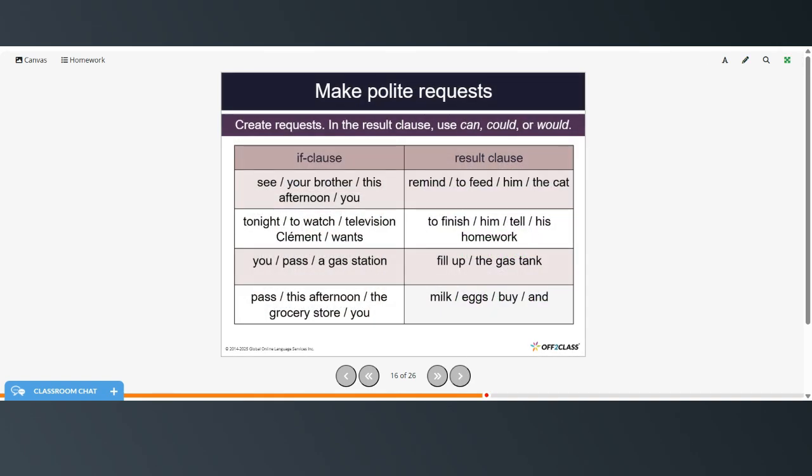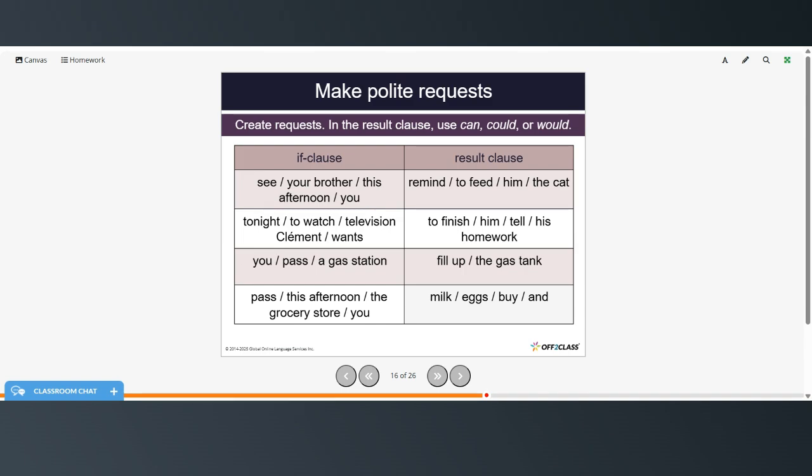All right, so now you can use these combinations to create some polite requests using can, could, or would in the result clause. So one example, if you see your brother this afternoon, would you remind him to feed the cat? Okay, go ahead and try those on your own and then restart when you're ready to hear the answers.